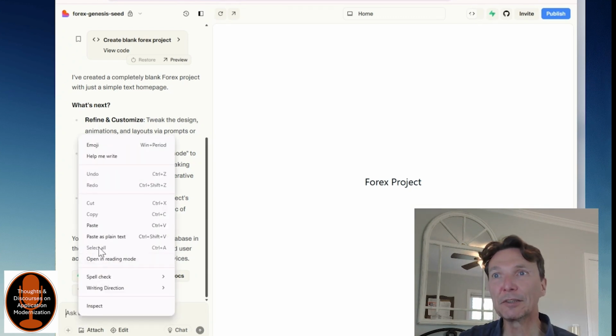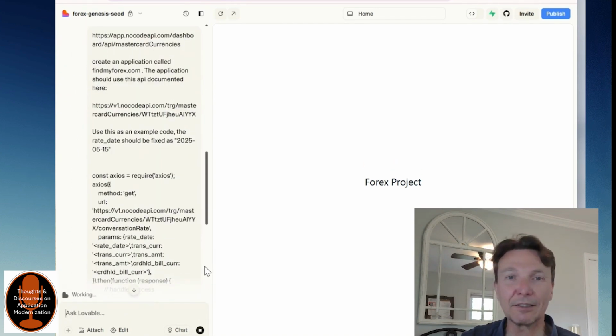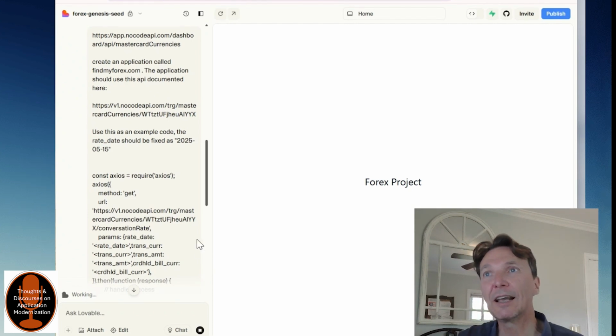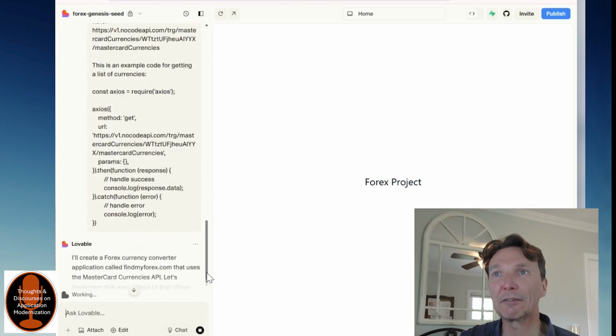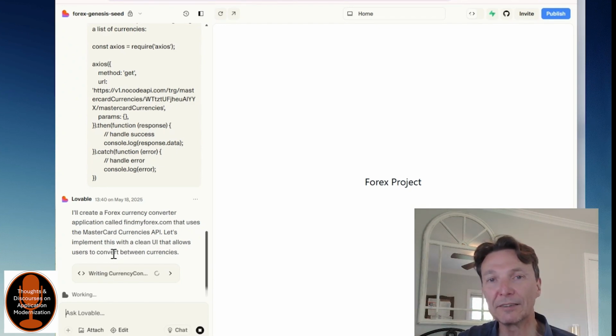So now what I'm going to do is do my typical demo, which is, hey, go create a currency converter web app and use MasterCard's enhanced currency API to go do that. And I'm also having it use a no code API, which is SaaS, which has an overlay on it. I'm doing that because one, of interest in time, and two, all of these no code tools really struggle with certain aspects of security, such as certificates. They just can't seem to get certificates right. So it's going to go do that.